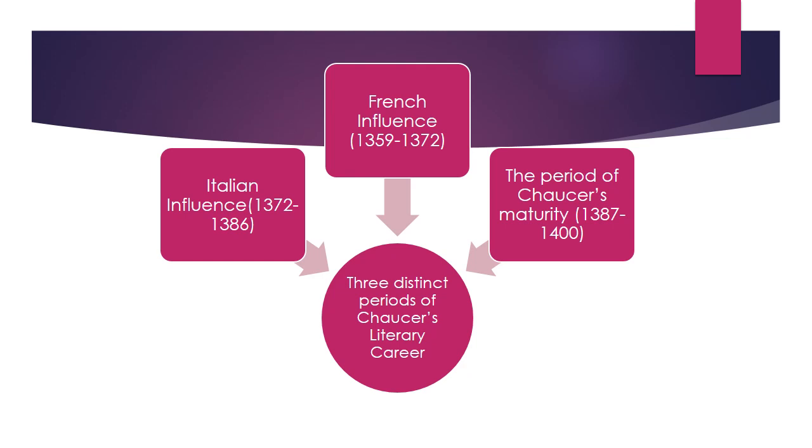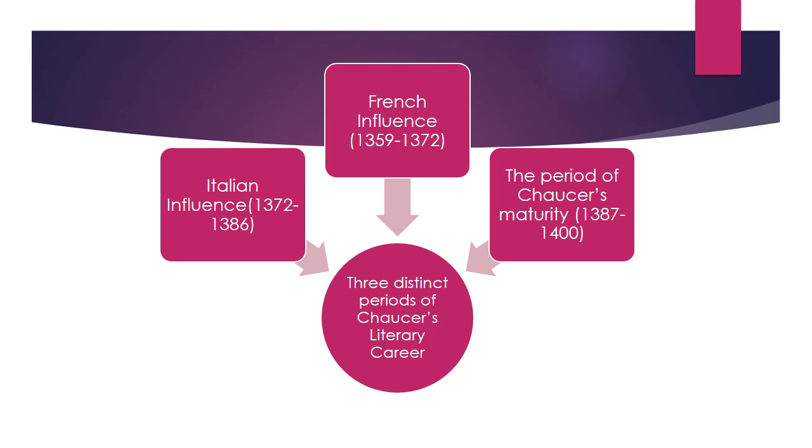The next one was Italian period, as Chaucer was in the court and he was sent on different diplomatic missions to different countries. When he was sent to Italy, then he was impressed by, influenced by Italian people, Italian literature, and the poetry produced by him was affected by that influence, and the time period of this was from 1372